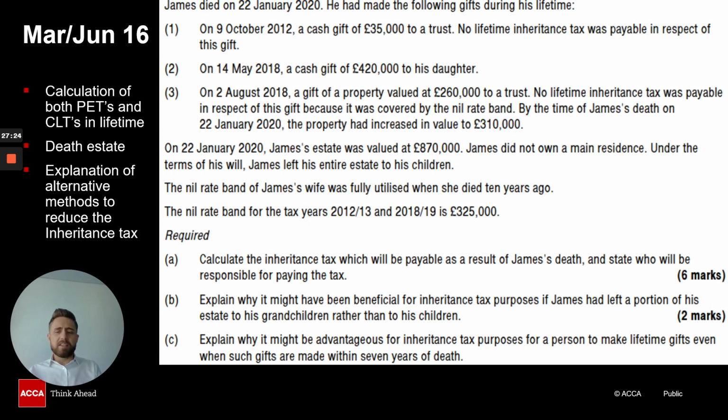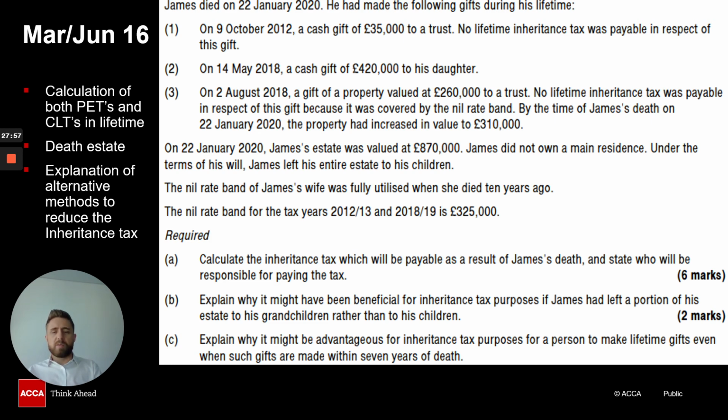Now, this is a standard question here, guys, called James, and it's basically asking us to calculate any tax that will be payable as a result of an individual's death. But it's not just about the death. We have to consider if there have been any lifetime transfers. If there have been lifetime transfers, this is where we now have to go back and follow the approach. We have to follow the steps. Computation number 1, computation number 2, and then computation number 3 on anything else that is still owned at death.